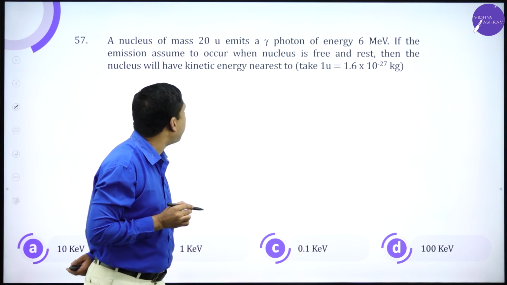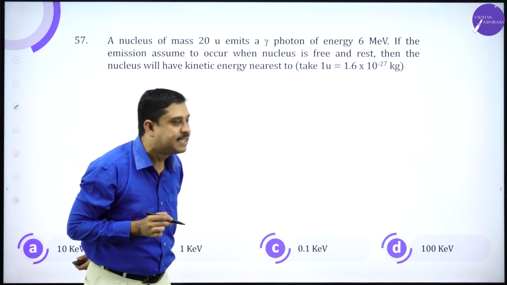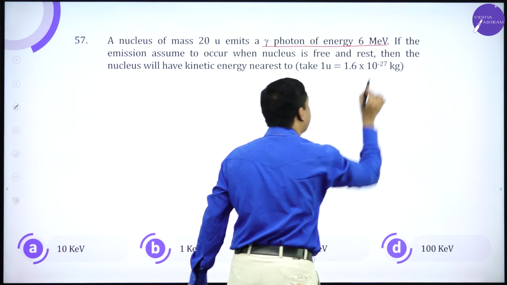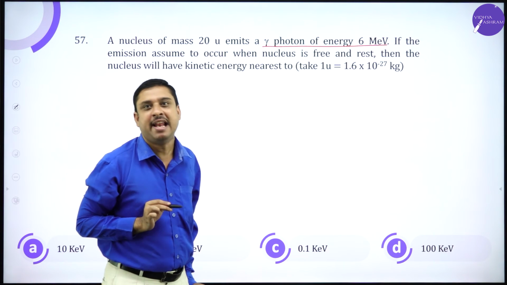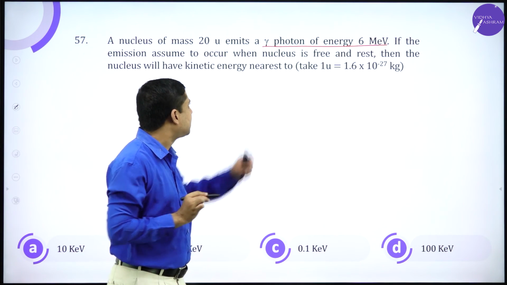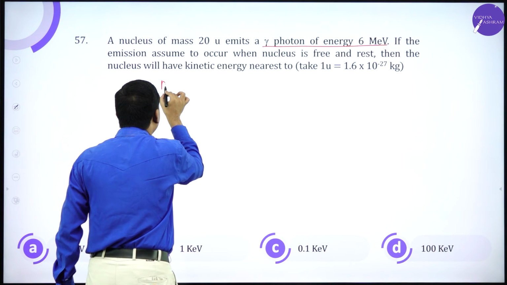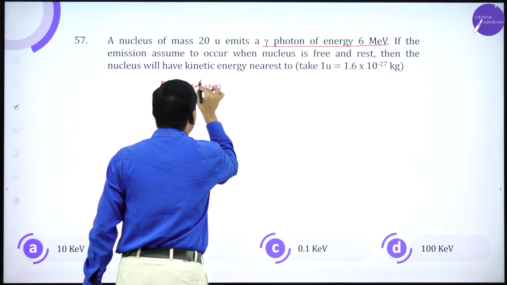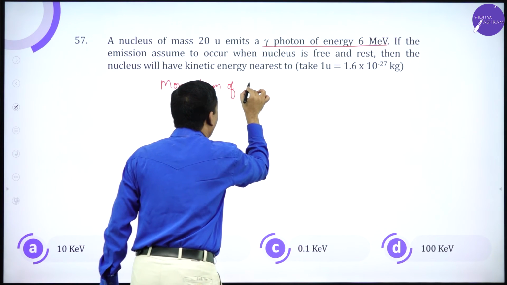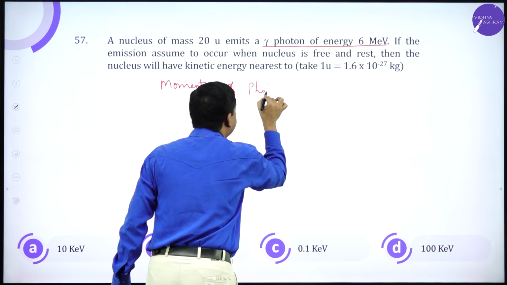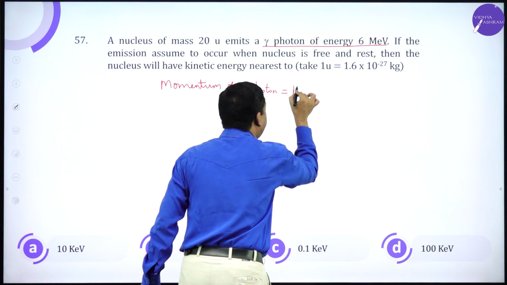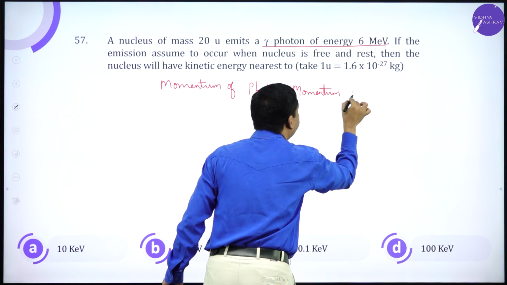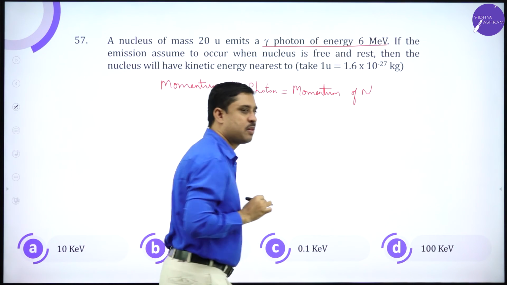The nucleus of mass 20 units emits a gamma ray photon of energy 6 mega electron volts. As this is happening, the momentum of the photon is getting converted as the momentum of the nucleus.